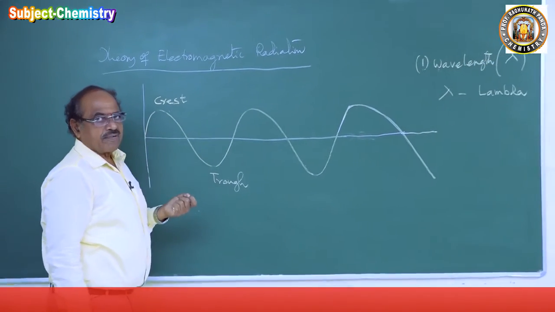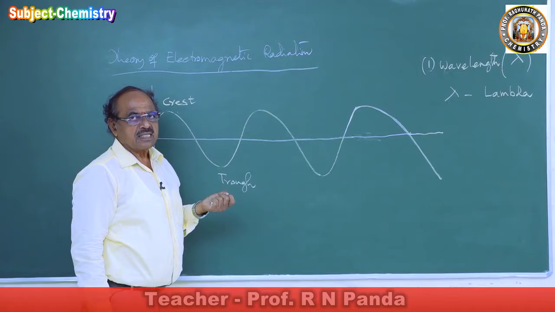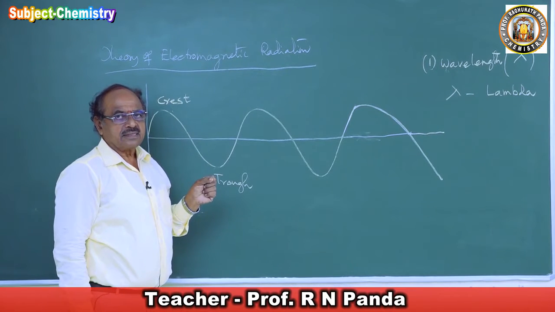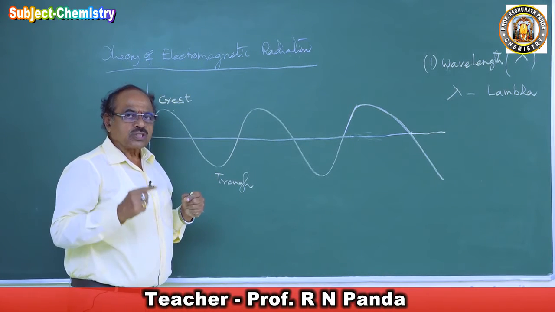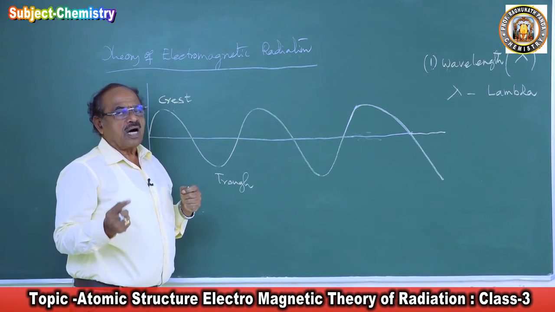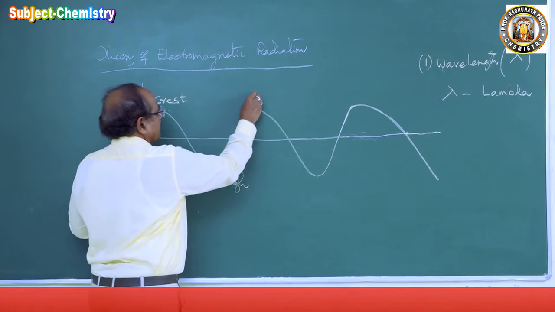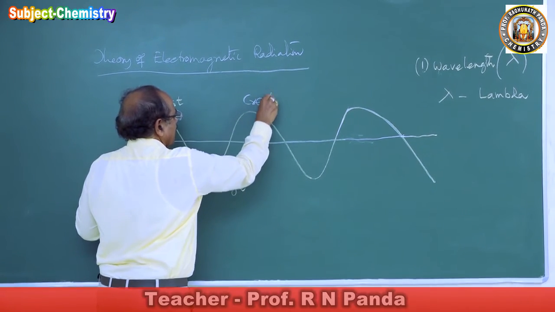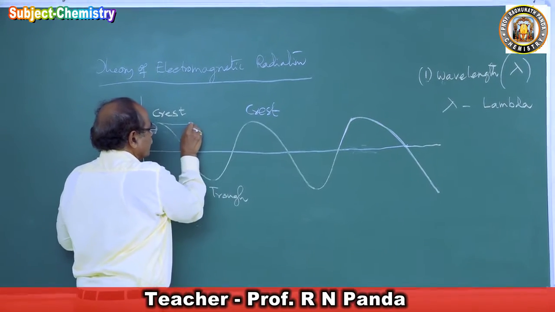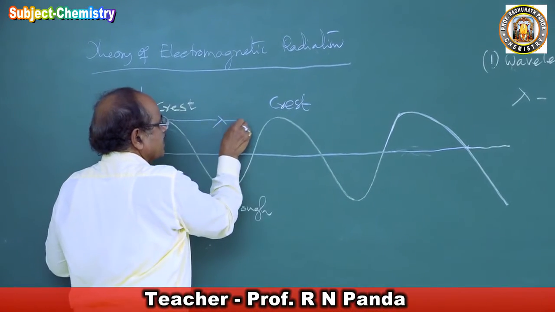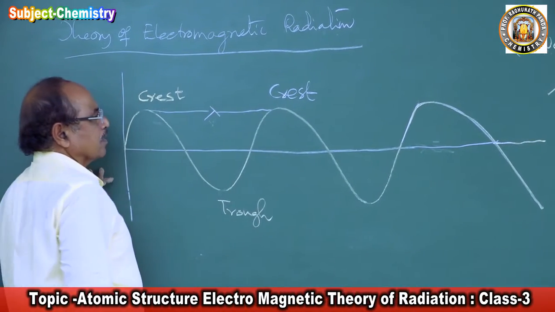The wavelength of a wave is the distance between two successive crests or two successive troughs. Here is one crest, and here is another crest, and the distance between the two is called lambda, the wavelength.